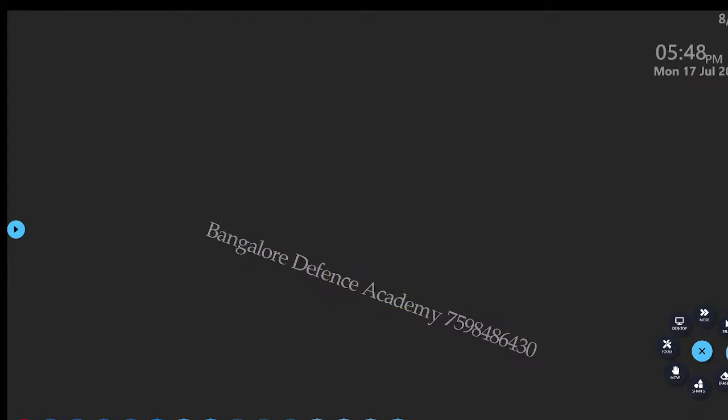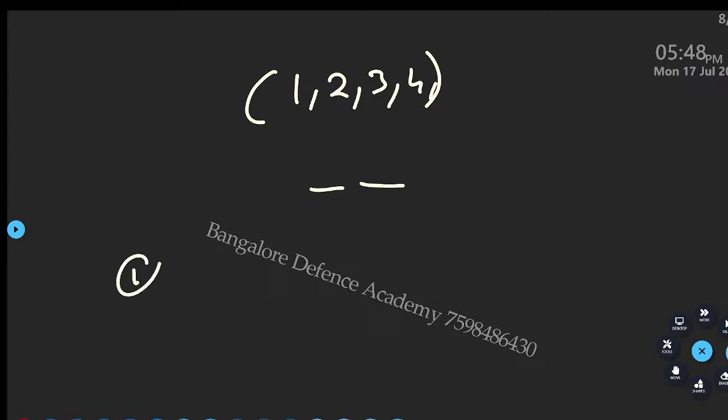Okay, look at this now. I write 1, 2, 3, 4. I write 4 and 2 digit. I want to make a 2 digit number. Okay, don't solve, look here. First let us try with repetition and without repetition. With repetition, how many numbers are possible here?